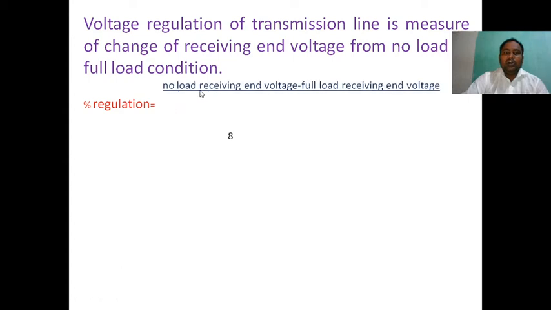Percentage regulation is the no load receiving end voltage minus the full load receiving end voltage, VR naught minus VR, divided by the full load voltage, into 100%.